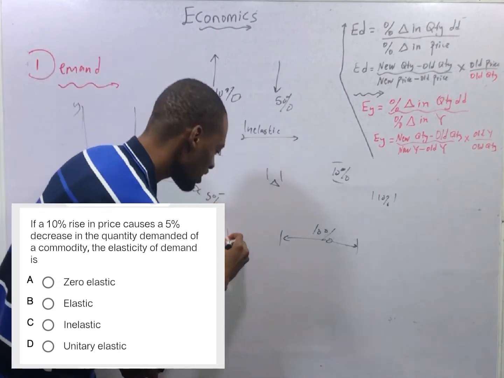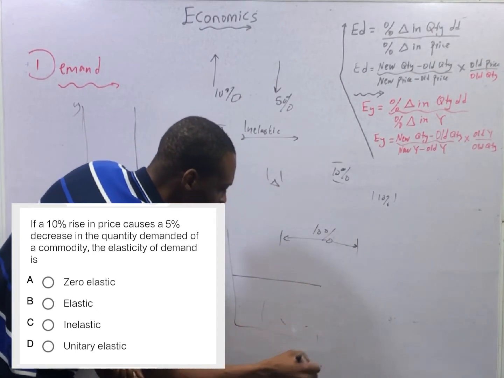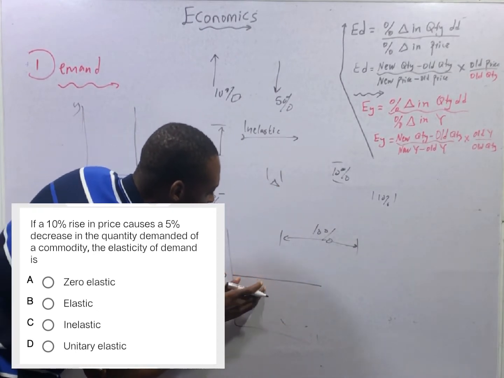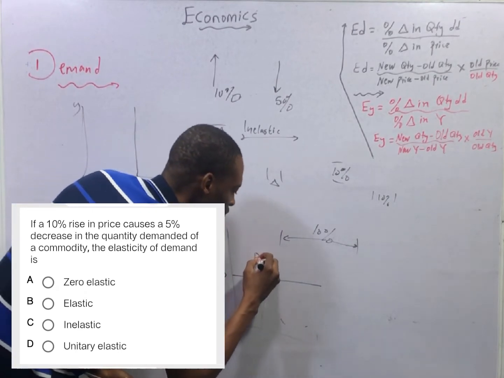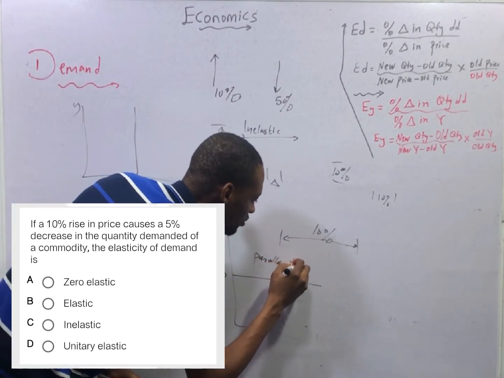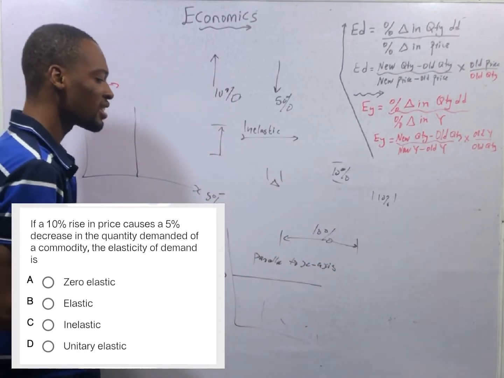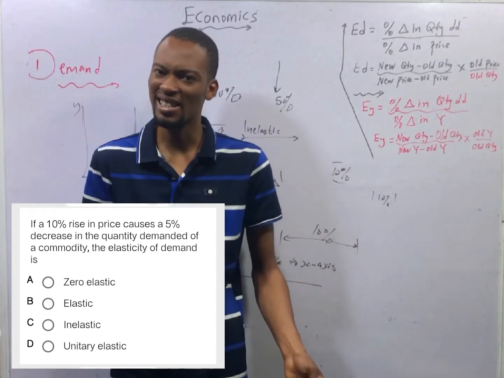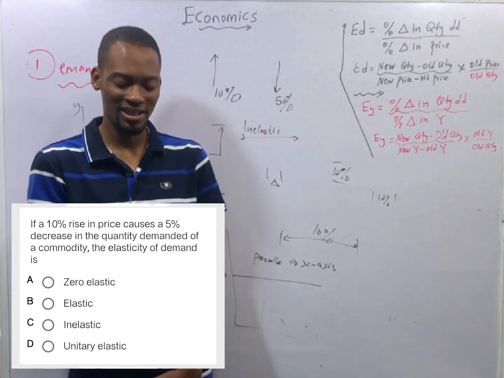If price is constant like this and quantity keeps changing, you have a line that is parallel to the s-axis. This is infinitely elastic or perfectly elastic. Take note of all these terms.